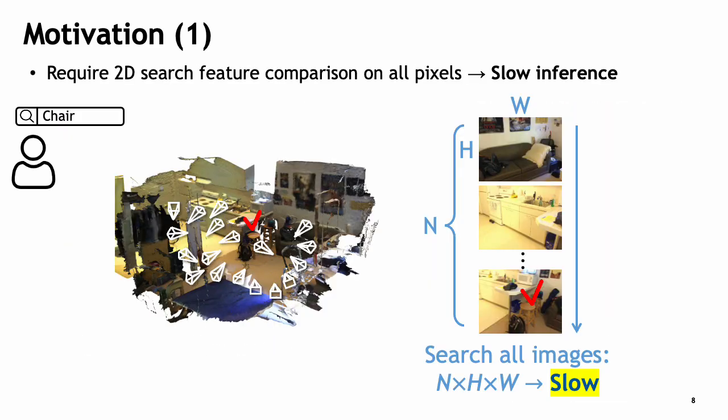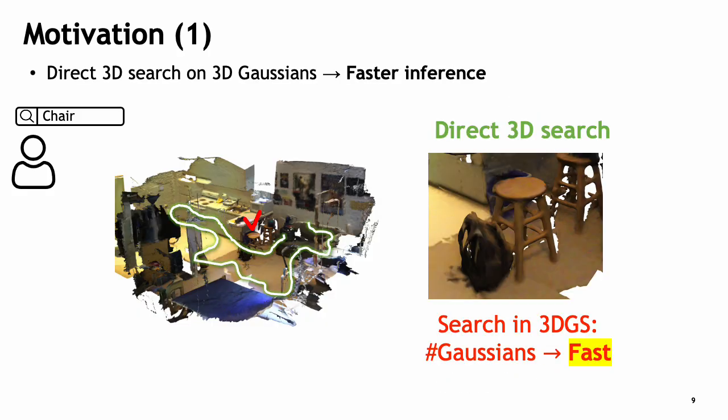Because of this, for language interaction, previous methods required rendering on all views to obtain feature information. And for full spatial coverage of the scene, this rendering process makes inference inefficient. A more efficient alternative would be to directly query in the 3D-GS itself. Searching directly within the 3D Gaussian representation can reduce the search complexity, making it faster than rendering all images.